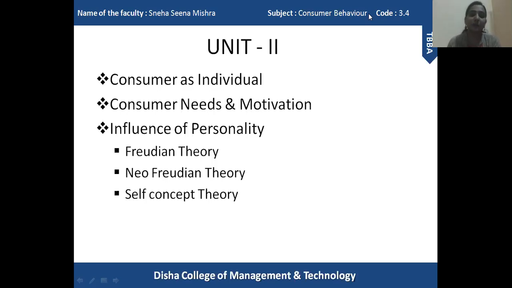This is one of the most important topics of the second unit. In this topic, I am going to explain what is personality, what are the different elements of personality which influence consumer behavior, and then I am going to explain three theories, that is Freudian theory, Neo-Freudian theory, and self-concept theory. These are the theories of personality in relation to consumer behavior. So these are the topics that you have in the second unit.